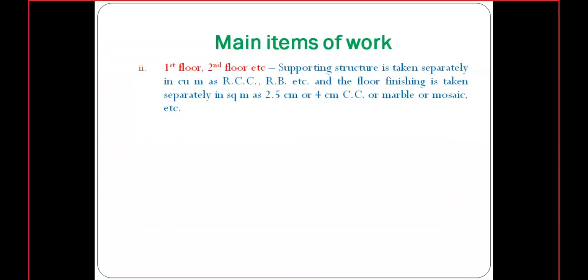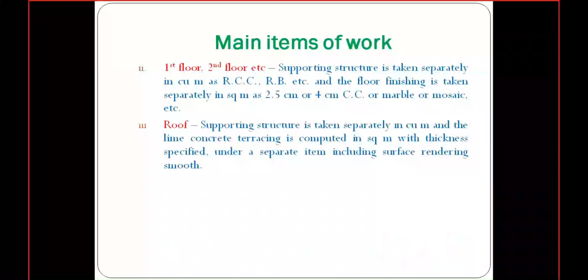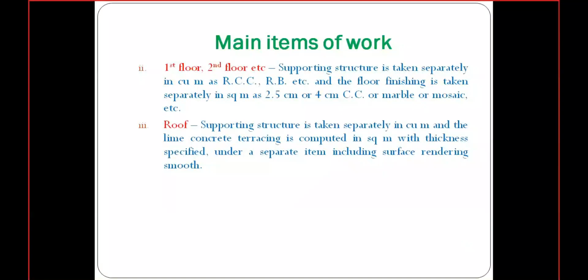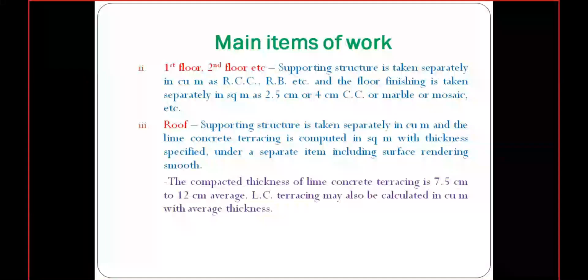Coming to the roof, you need to remember one thing. In the roof, we need to consider it in cubic meters, not in square meters.